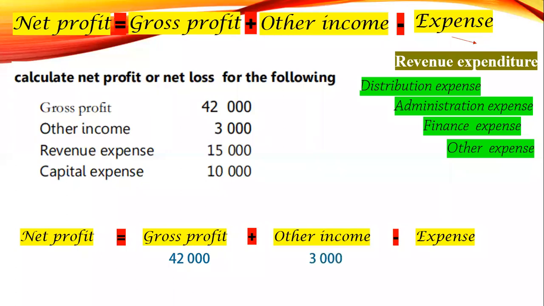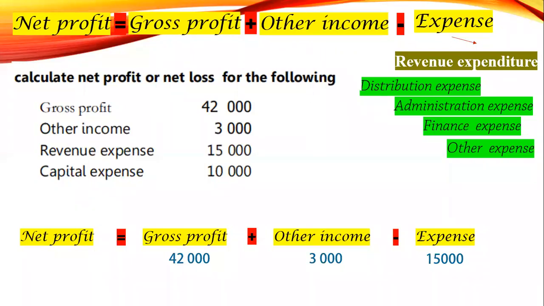There are 2 expenses given, revenue expense and capital expense. We have to take only revenue expense. We can't take capital expense. So revenue expense 15,000. We cannot take the capital expense when we calculate the net profit.